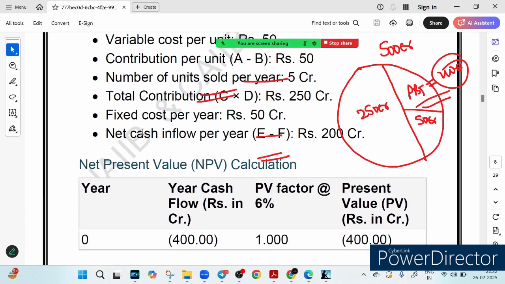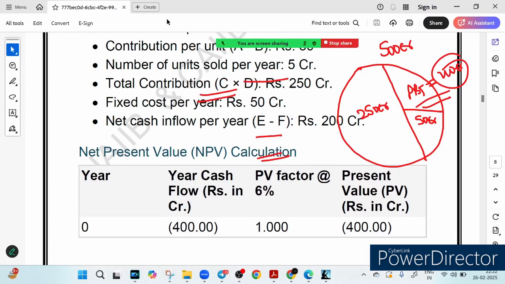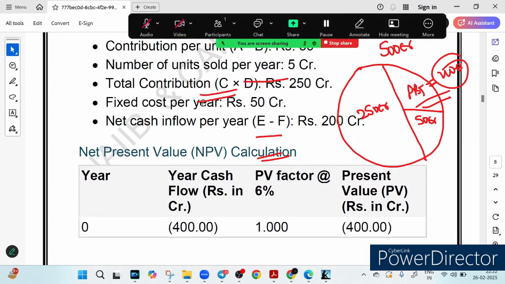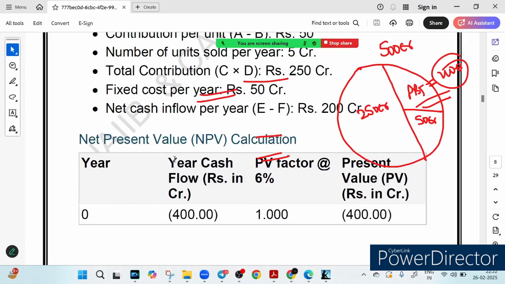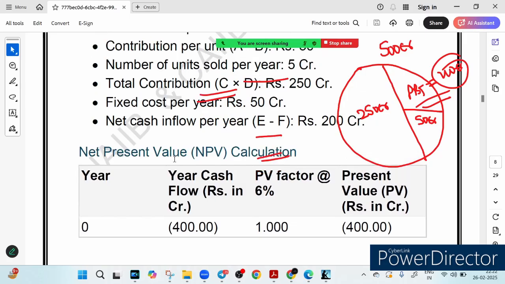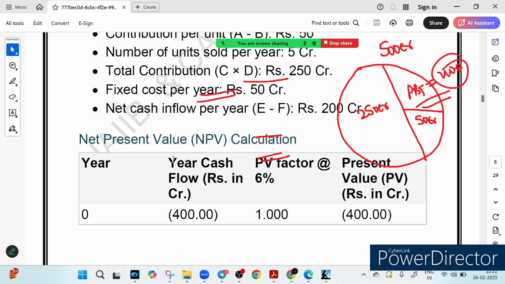Now step number 2 is our NPV calculation. What is the project worth today? How do we go about calculating the NPV, right? You will see the cash flow. What is the cash flow in crore? We don't just look at the total profit, we check how much the project is worth today. So we take all the future cash flows and bring them to today's value using a discount rate, and the discount rate is given as 6%. So that is what we are doing here.